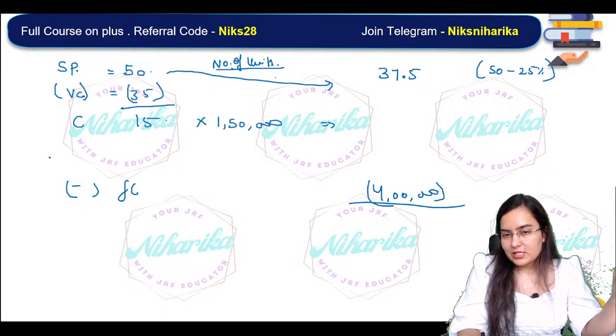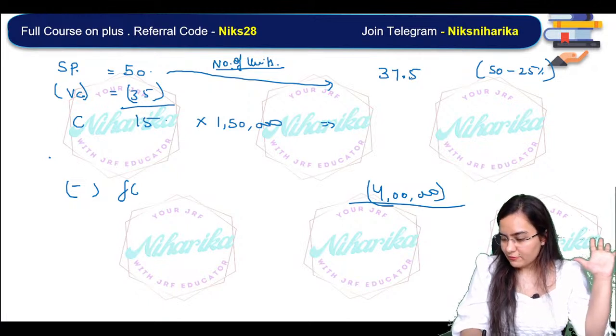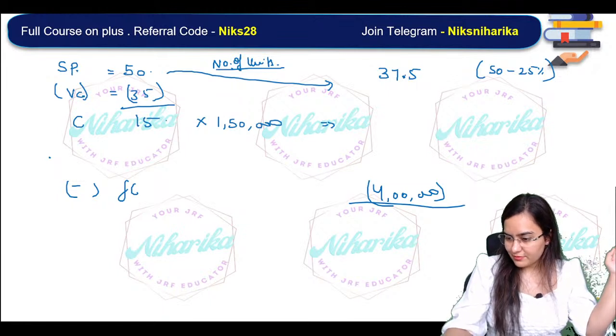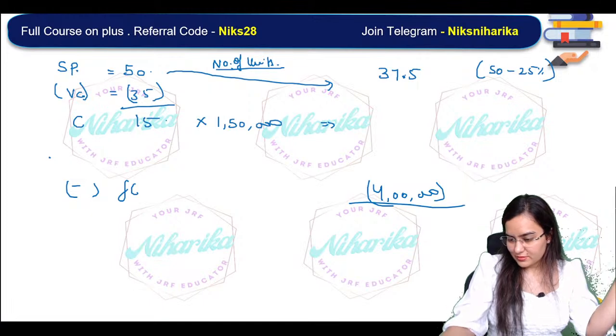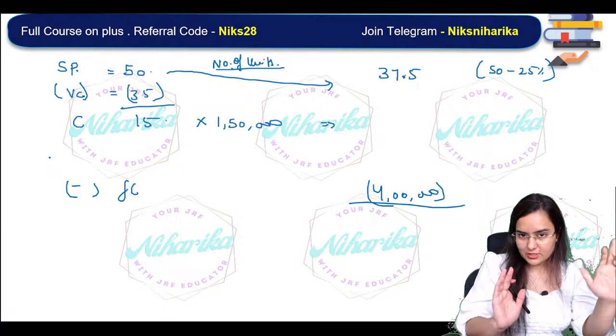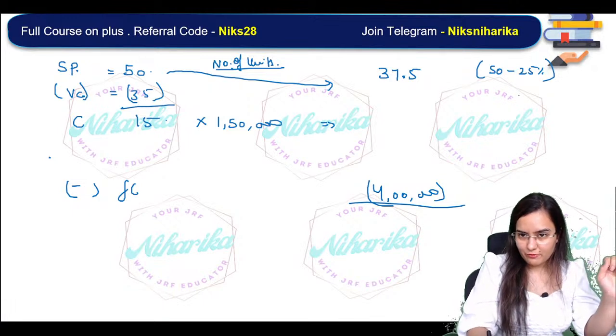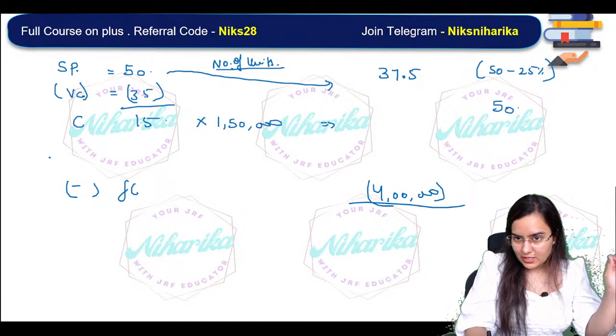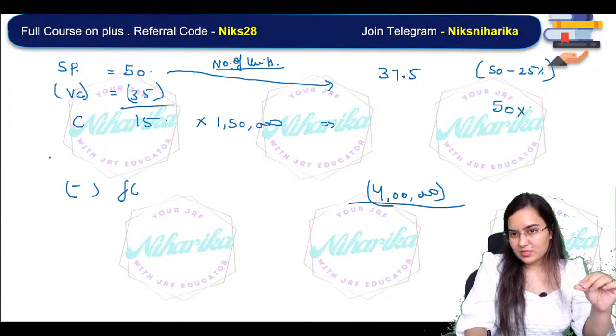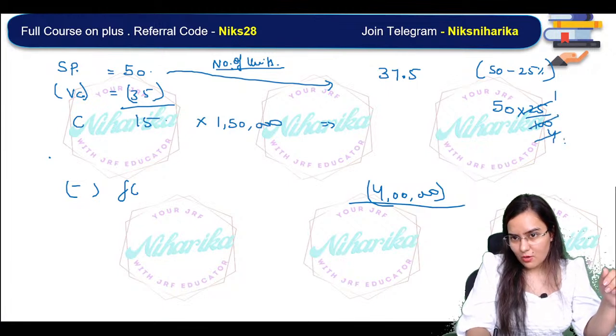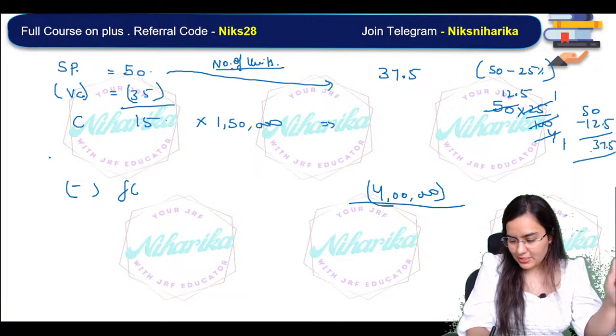Right? Fine. Is there any difficulty in reaching 37.5? Is it okay? How did we reach 37.5? Please see. 50 into 25%, that is 25 by 100. So basically 1 by 4 of 50 is 12.5. So 50 minus 12.5, you will get 37.5. Are you getting this? Okay.